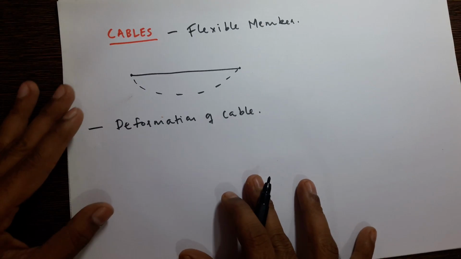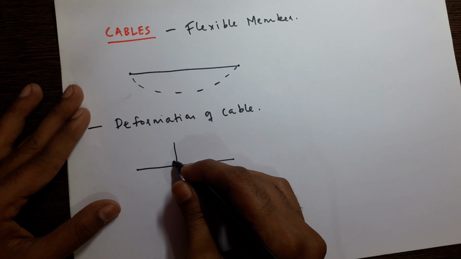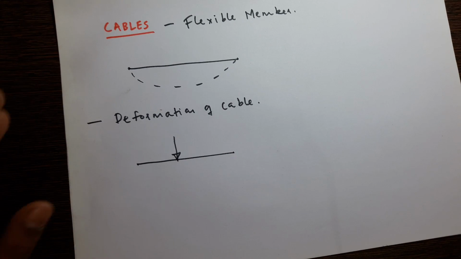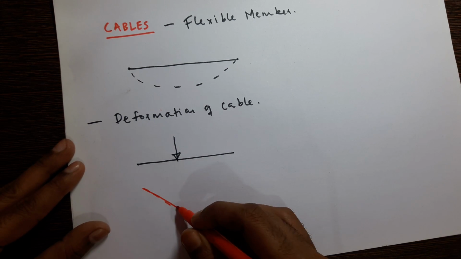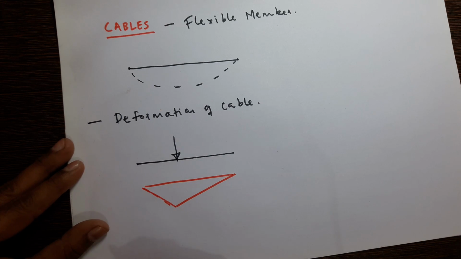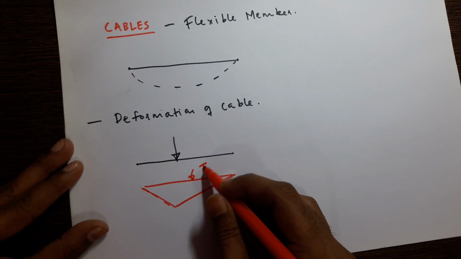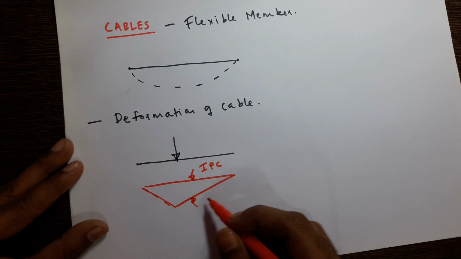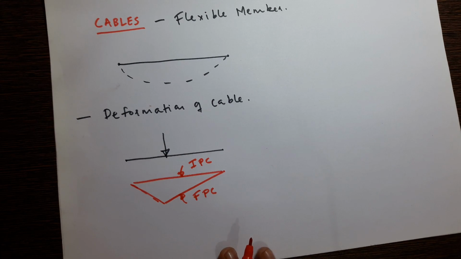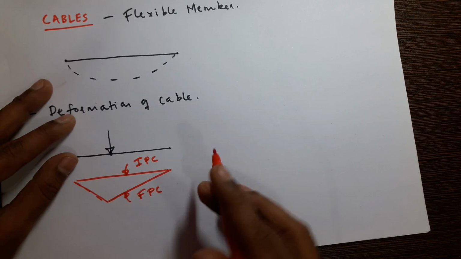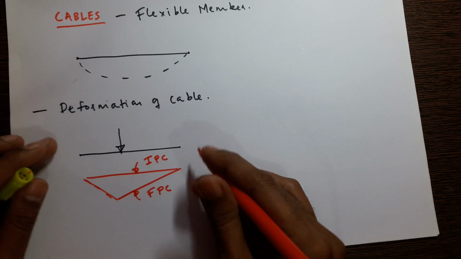Okay, so what I will do, I will take a cable and apply a point load on this cable, and this cable will deform in this way. This is the initial position of the cable, and this is the final position of the cable after the application of the load. So we can predict the deformation. The deformation of the cable is equal to the bending moment. This is a cable.